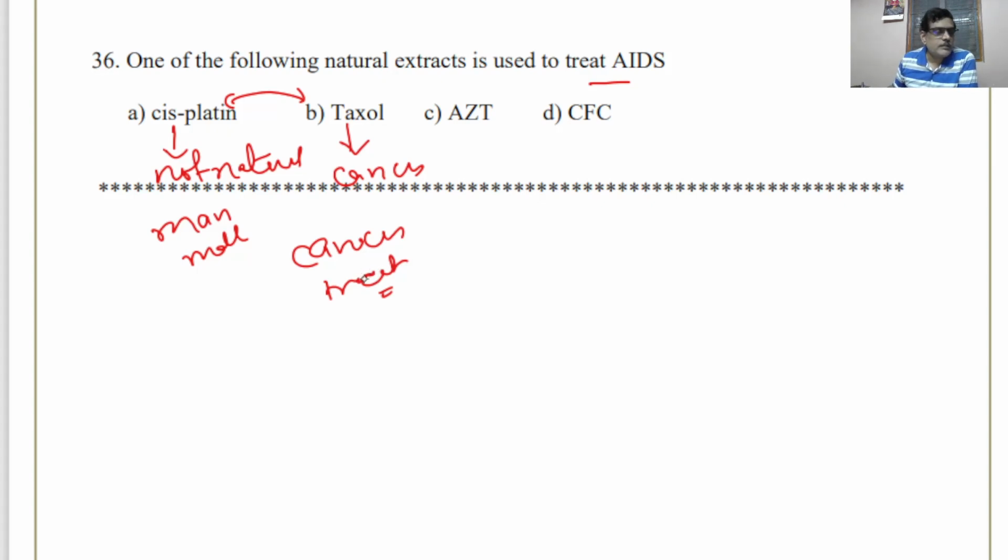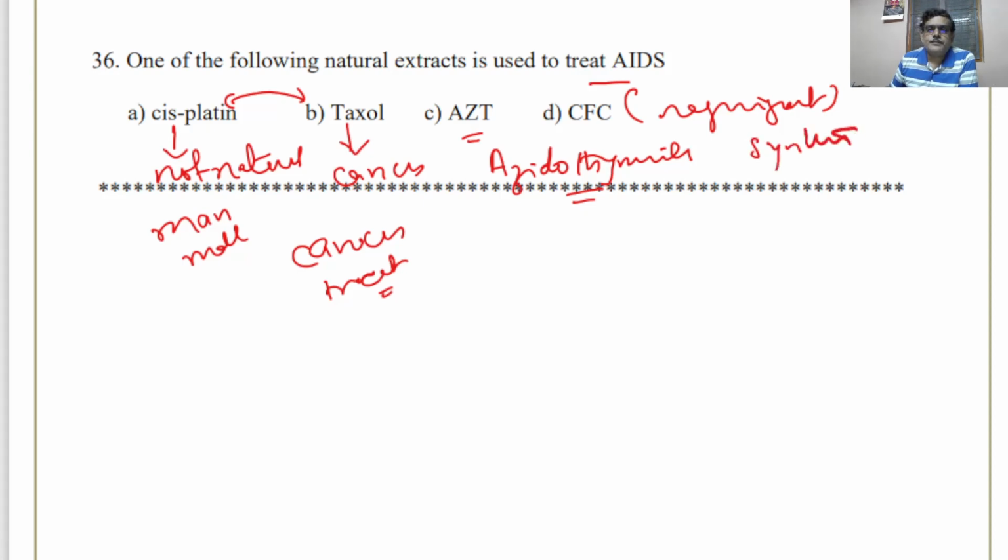It is obtained from the bark of a tree called Taxus brevifolia. Cisplatin is a complex compound obtained from platinum. AZT is also known as azidothymidine. See, azidothymidine is a natural extract which is found to be working against AIDS. Whereas CFCs are refrigerants, they are also man-made compounds, not natural compounds. Therefore, you can guess the answer as AZT. It is a natural drug used to treat AIDS.